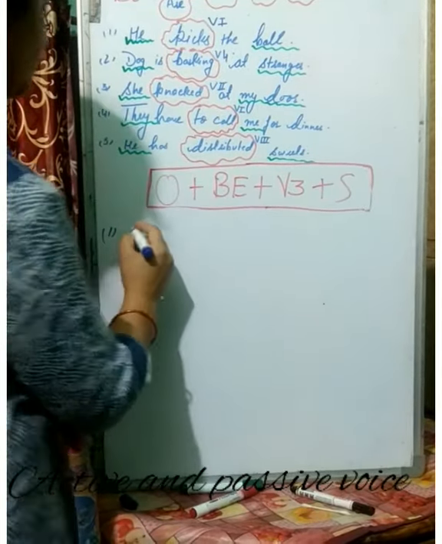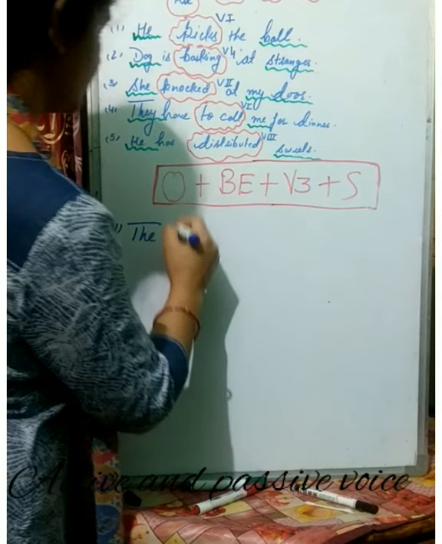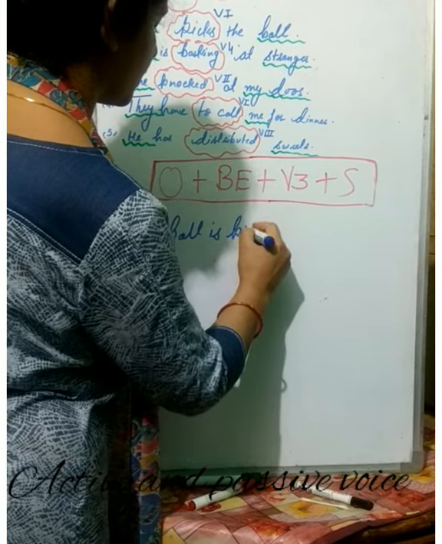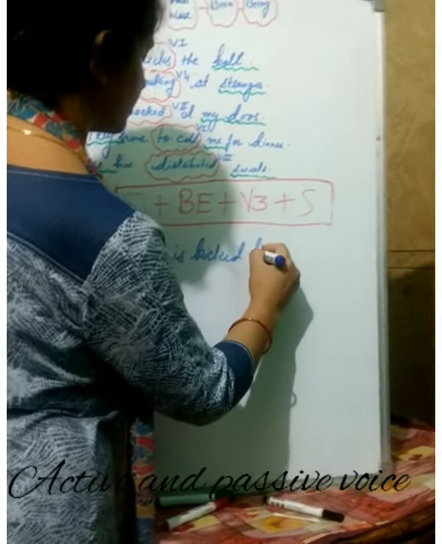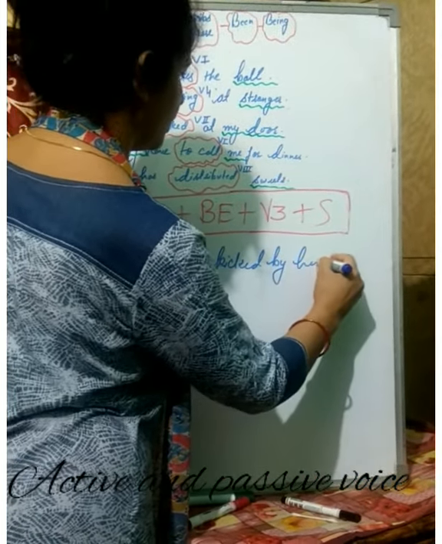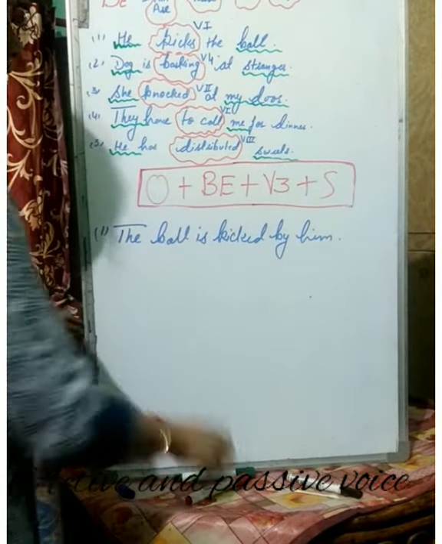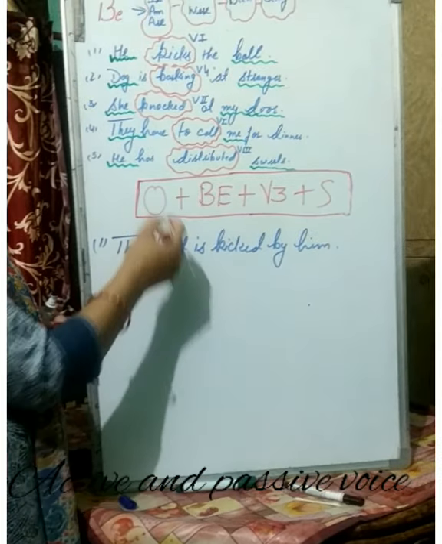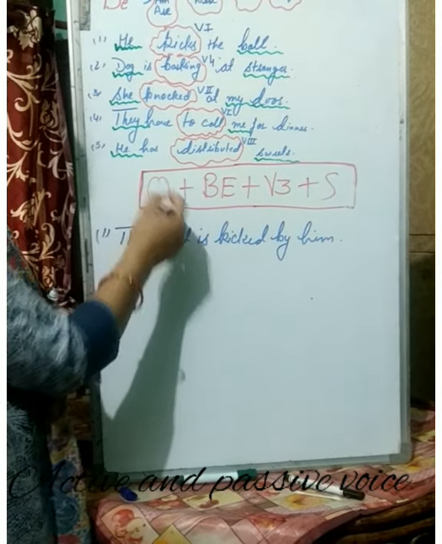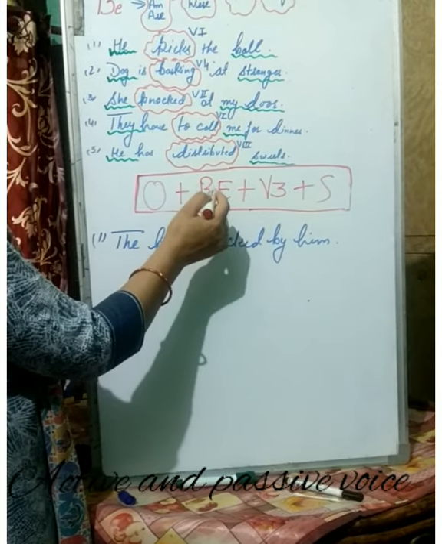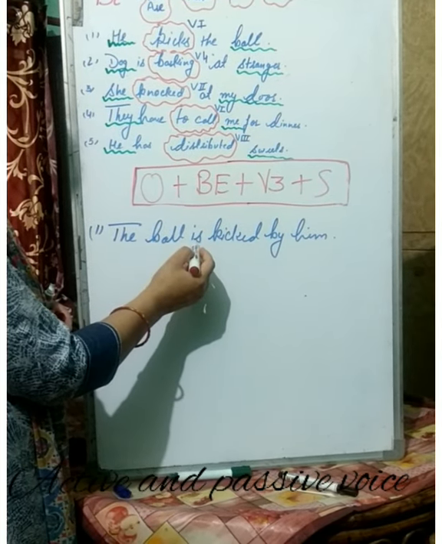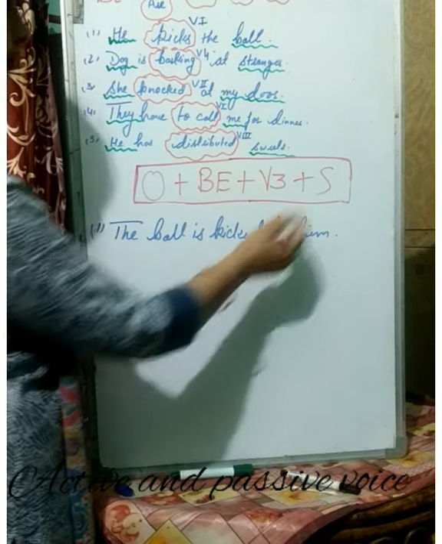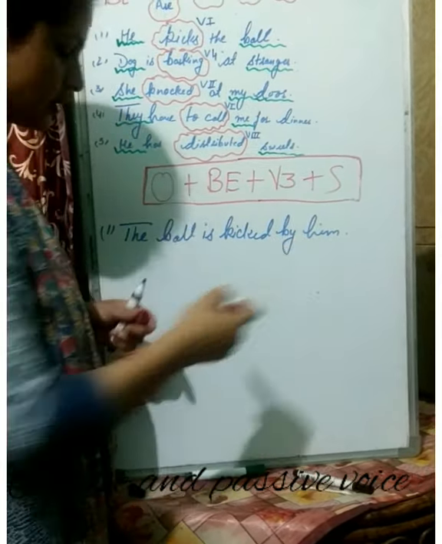So first, passive voice sentence for this active voice. He kicks the ball. Passive voice: the ball is kicked by him. Now let me tell you first, the ball. What is the ball? The ball is object here, children. For this be verb we have used is. The third form of the verb is kicked, and by him, that is subject.